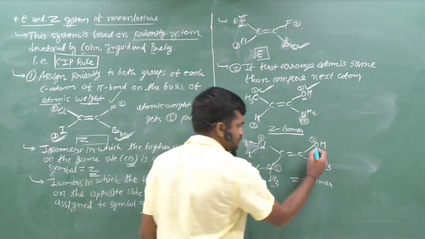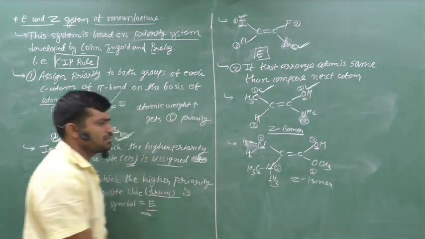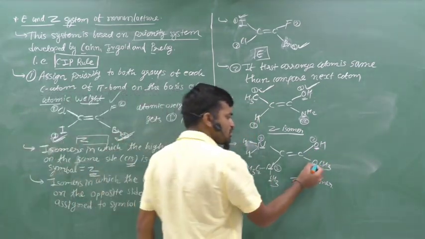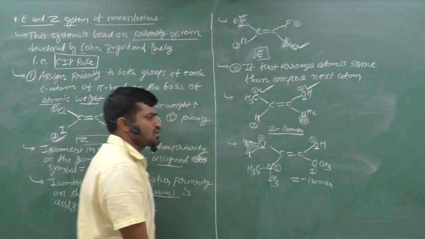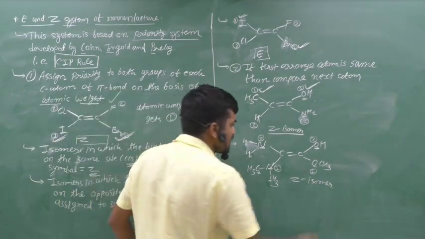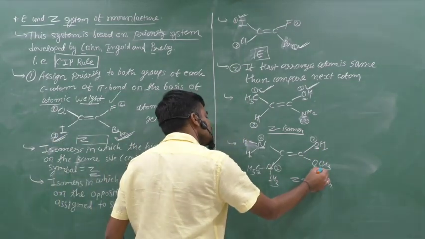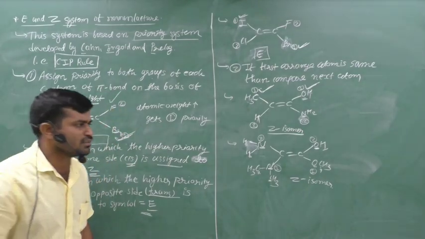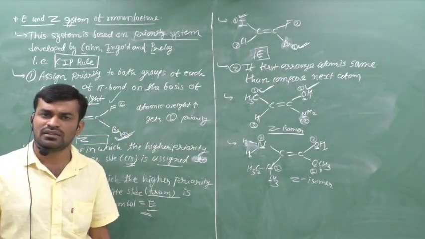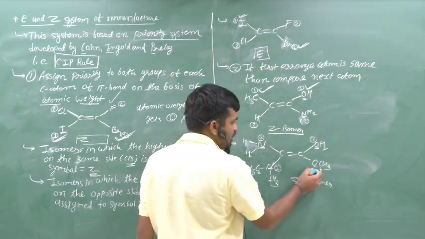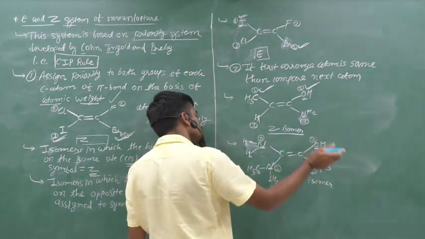From this side, the directly attached atom is oxygen. Here also the directly attached atom is oxygen. Now we compare the next atom. Next is hydrogen, here next is carbon. Between hydrogen and carbon, carbon has the higher atomic weight. Therefore, we give the first priority to this oxygen and second to this oxygen.